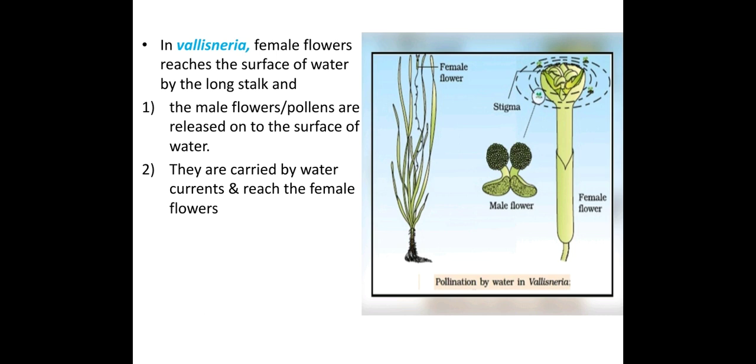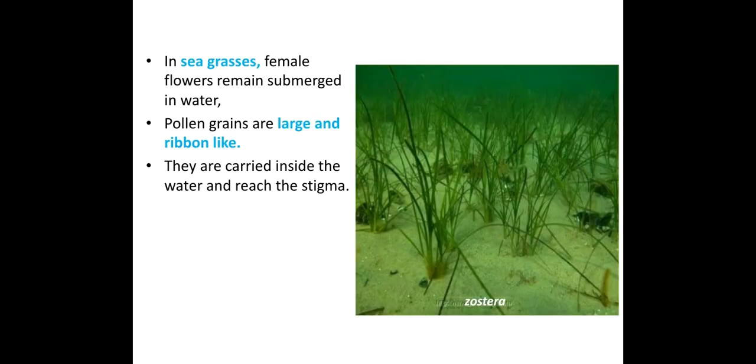Then the male flowers or the pollen grains are released on the surface of the water from another plant. They are carried by water current and reach the female flowers, which are already on the surface. After the release of the pollen from the male, they are carried towards the female flowers lying on the surface by wind current and water current, and thereby fertilization and pollination will happen in Vallisneria.